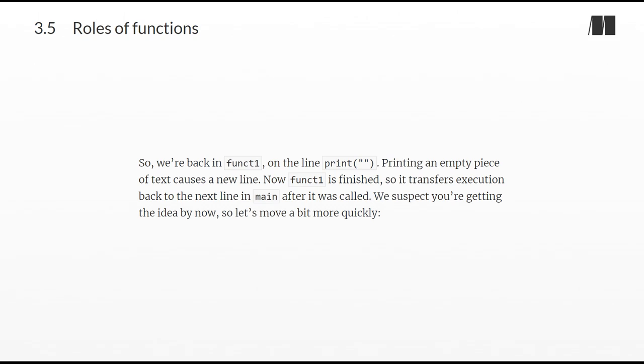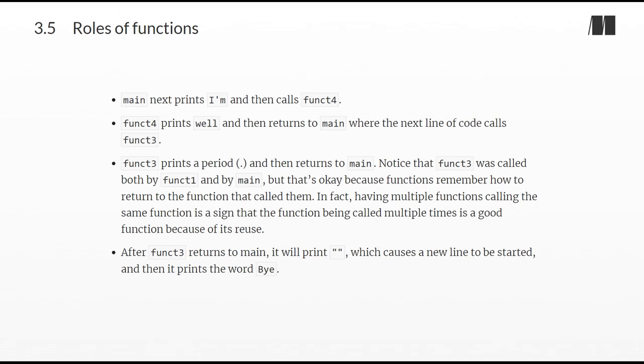We suspect you're getting the idea by now, so let's move a bit more quickly. Main next prints I'm and then calls funct4. Funct4 prints well and then returns to main where the next line of code calls funct3. Funct3 prints a period, and then returns to main. Notice that funct3 was called both by funct1 and by main, but that's okay because functions remember how to return to the function that called them. In fact, having multiple functions calling the same function is a sign that the function being called multiple times is a good function because of its reuse. After funct3 returns to main, it will print an empty string, which causes a new line to be started, and then it prints the word by.